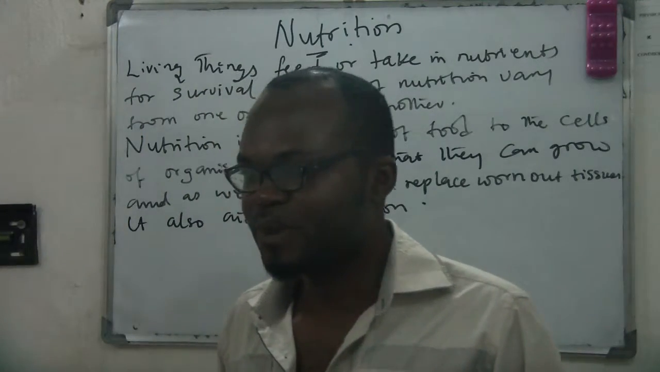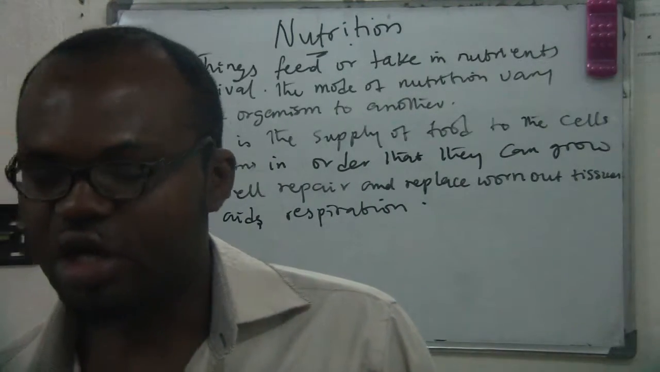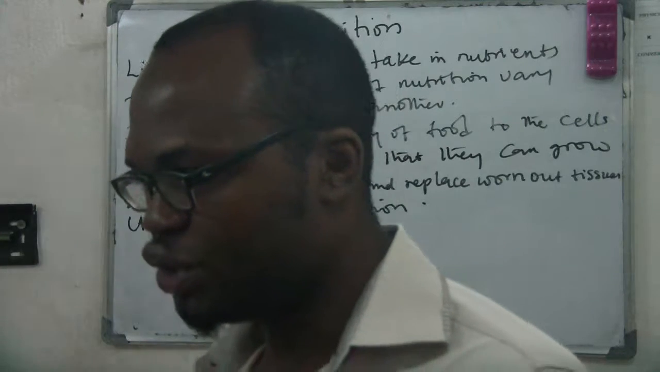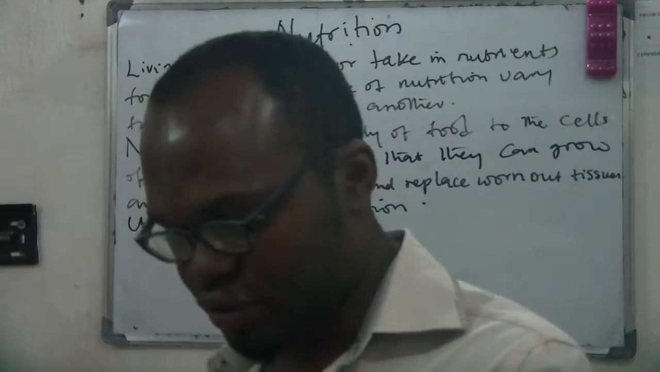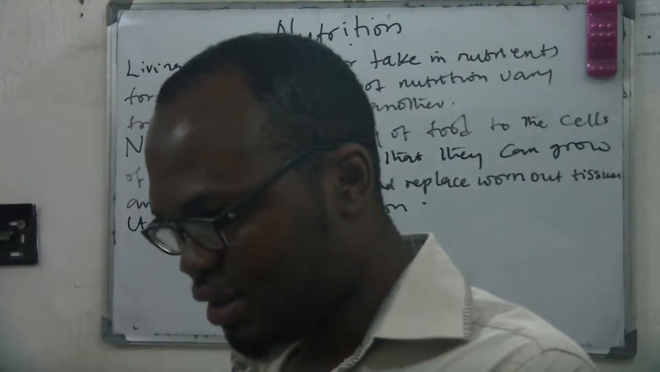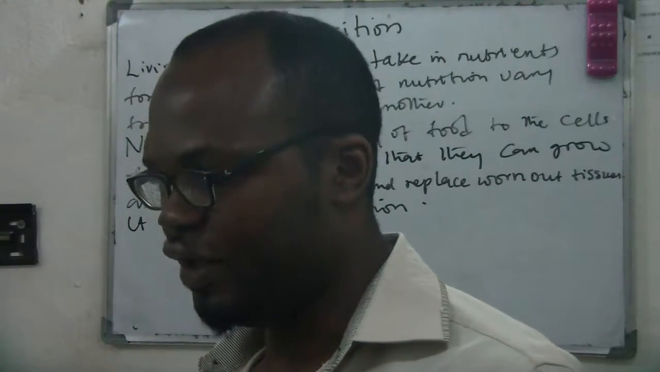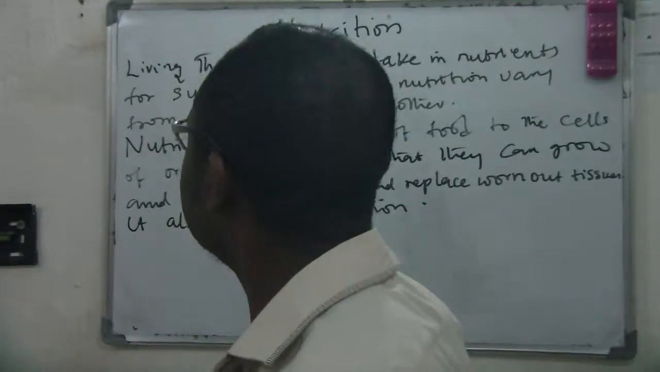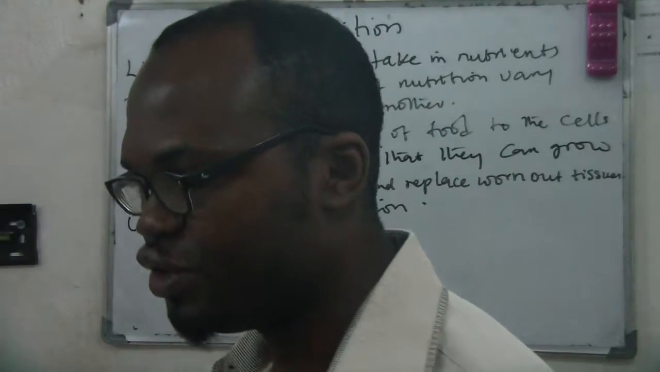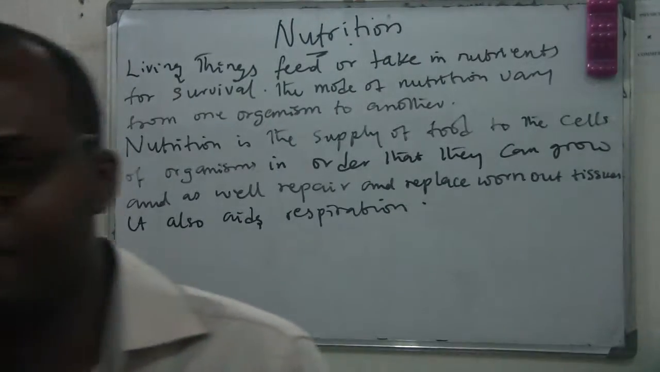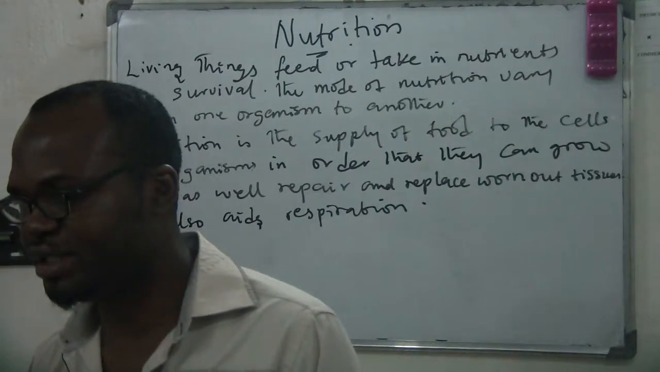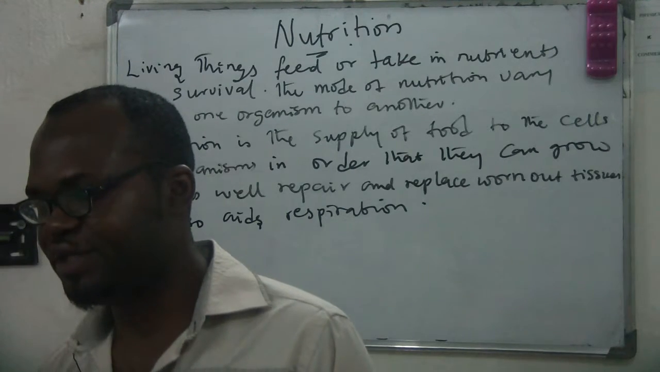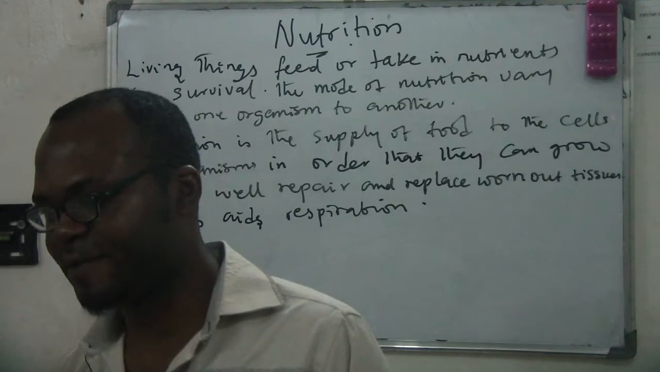Is that clear? The process or the supply of food and nutrients to the cells and the tissues of a living organism is known as nutrition. And it's one of the major or basic characteristics of living things. Is that clear?